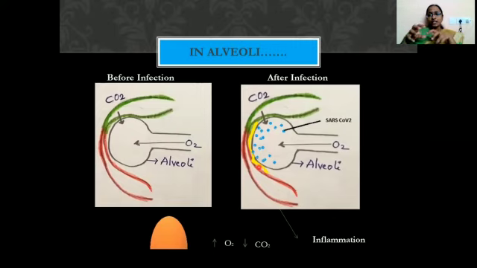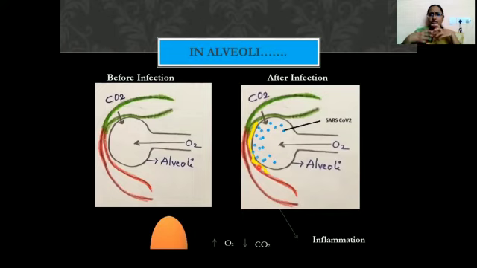But what happens in severely affected COVID-19 patients? Because of high expression of ACE2 receptors and highly efficient binding of SARS-CoV-2 to the ACE2 receptors of these alveoli, our immune system becomes imbalanced and misregulated.